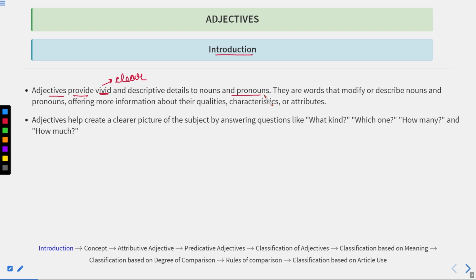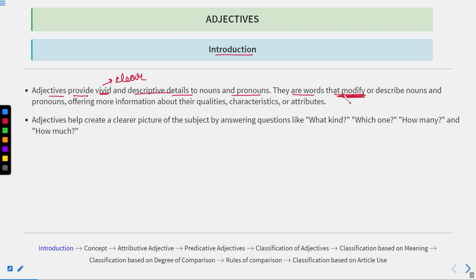Now it is not only describing nouns, but it also qualifies any pronoun. For example, if I say this is a very intelligent boy, or he is a very intelligent boy, he is an intelligent boy, I can also say he is intelligent. So in both manners, I'm describing that particular person, and therefore we can conclude that the definition of an adjective is just to modify or qualify or show the descriptive details of nouns and pronouns. Okay, they are words that modify.